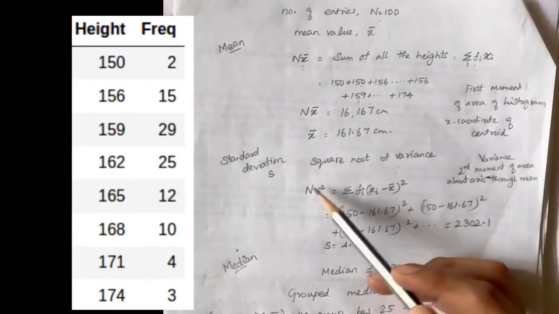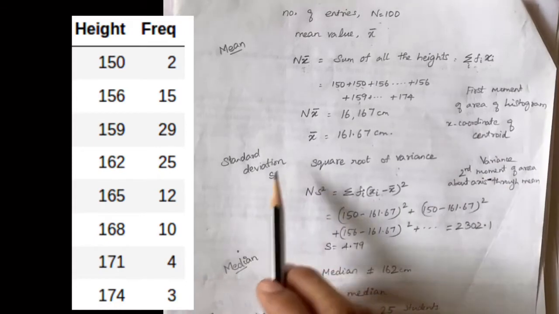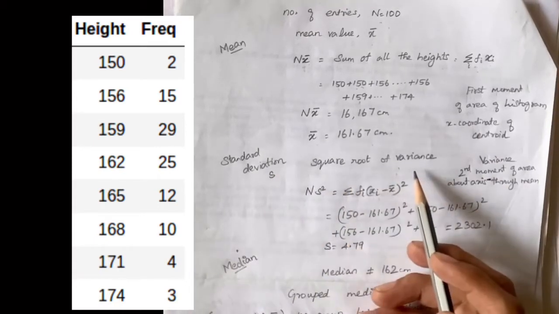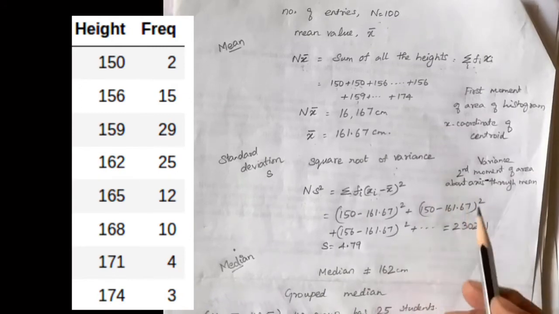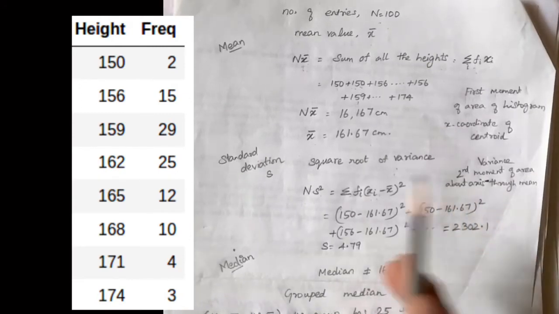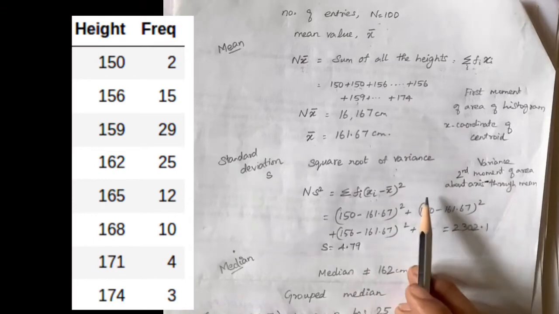Next we move on to the next measure, which is the standard deviation, and standard deviation is the square root of variance. This is just a measure of spread, and it gives you how the values vary from the mean in the distribution.